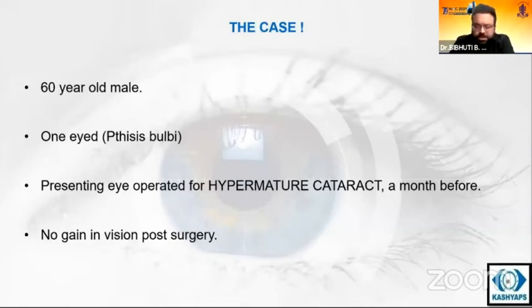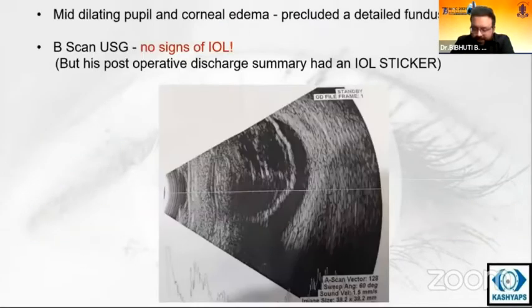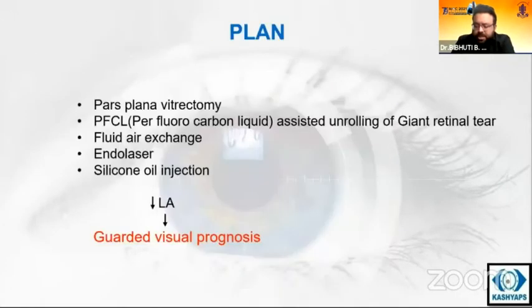On examination, the cornea was edematous, the pupil was poorly dilating, was aphakic with posterior capsular rent, though with adequate sulcus visible as the capsulorhexis was on the smaller side, and with vitreous in AC. He had total retinal detachment with giant retinal tear corresponding to the clock hour location of the main phaco wound indicative of fishing. B-scan was performed but failed to localize the IOL even though post-op discharge summary of patient had IOL sticker in it. Hence, the operative plan was to do a vitreoretinal surgery to restore anatomic retinal attachment.